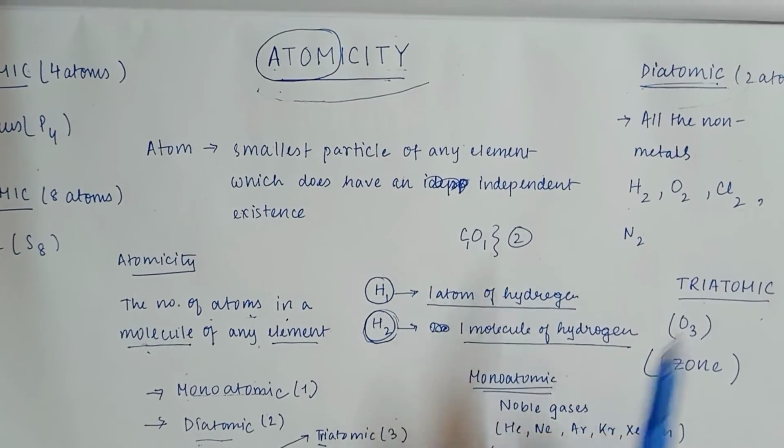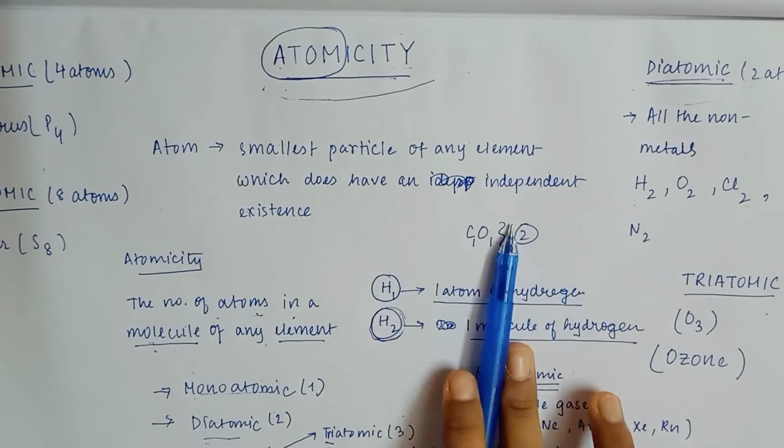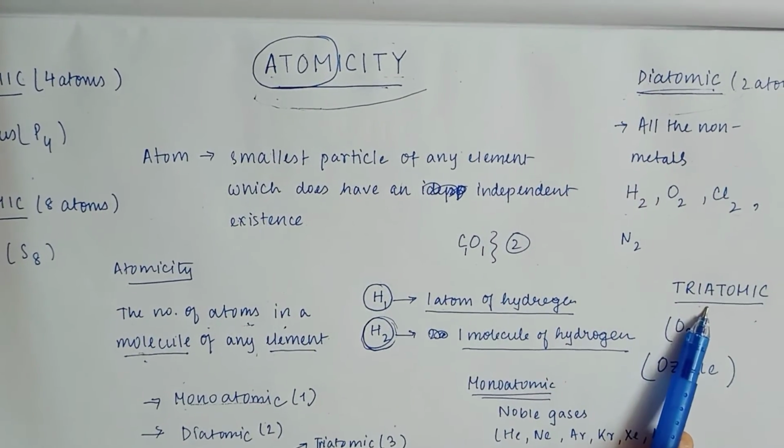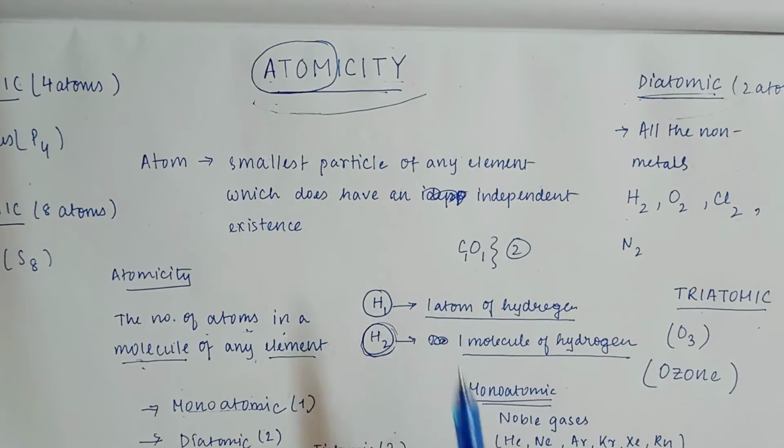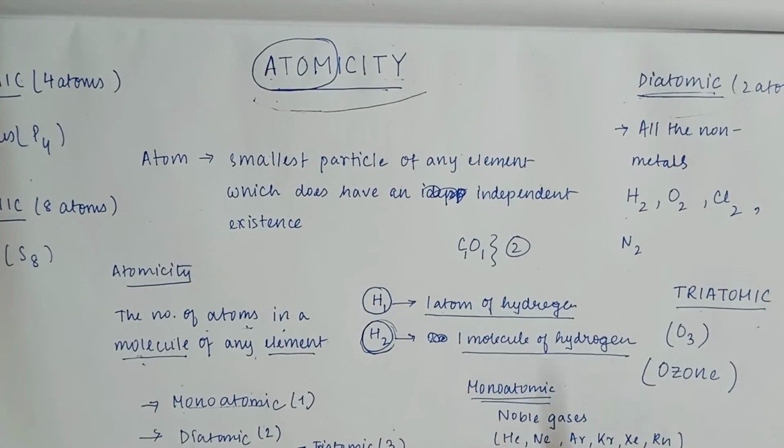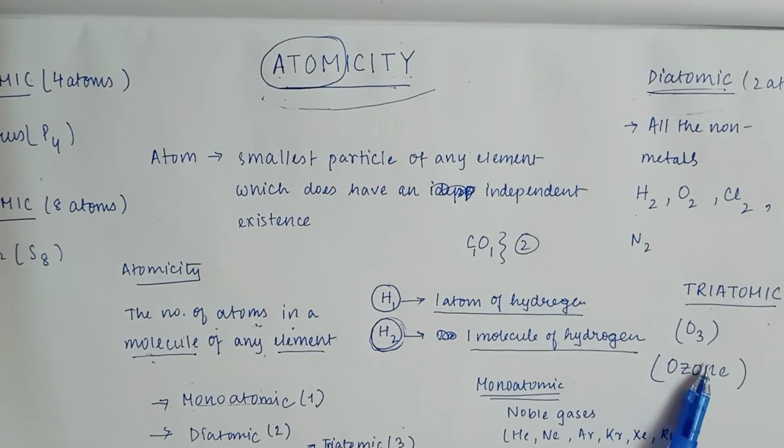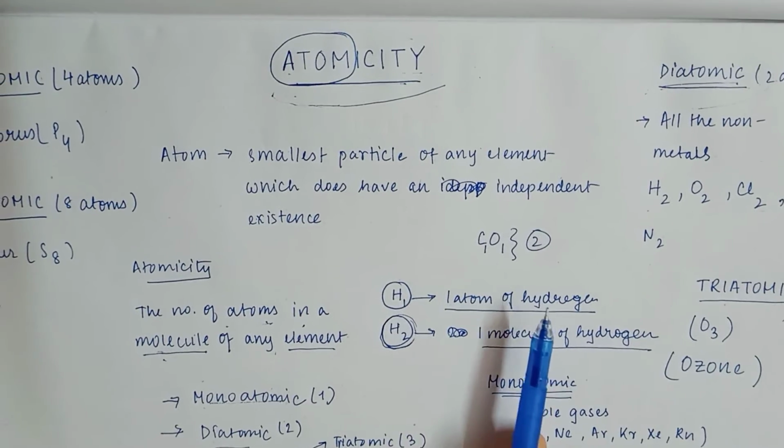But if it is mentioned as diatomic element or diatomic compound, or any triatomic element or compound, you have to mention it particularly. If it is told element, you have to write an example of an element, and if it is told compound, you have to write the example of a compound.